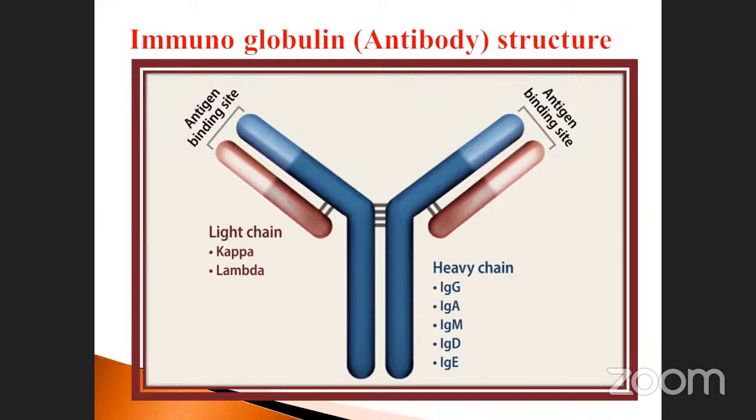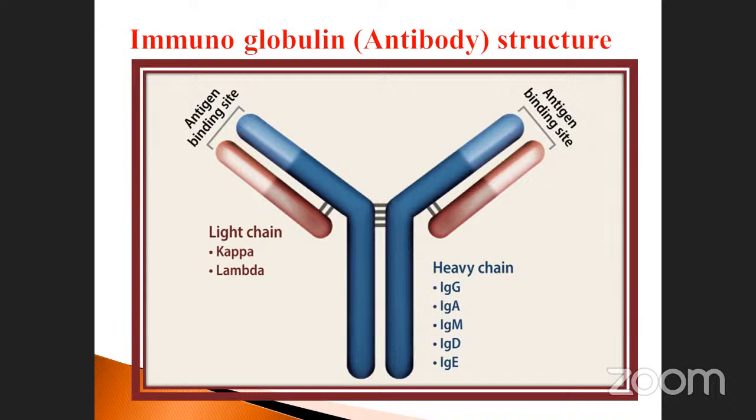So this is the area where one antigen binding site is present on both sides, because it is an immunoglobulin A or G. Heavy chain, see here: immunoglobulin G, immunoglobulin A, immunoglobulin M, immunoglobulin D, immunoglobulin E. These all depend upon the structure and molecular weight.